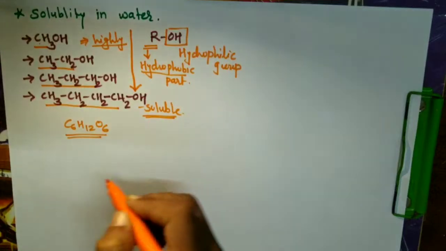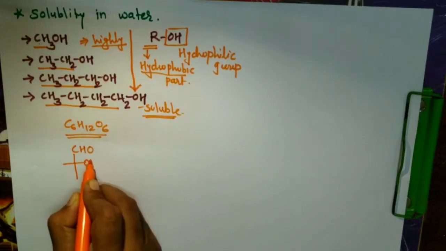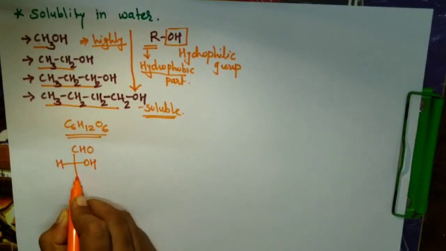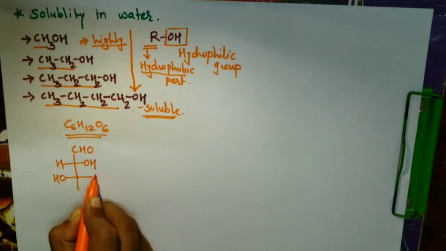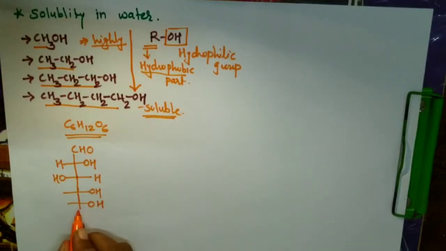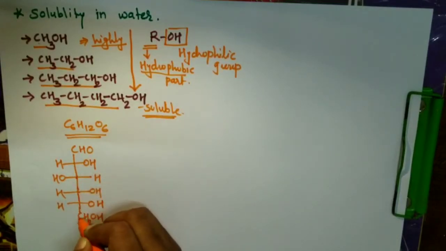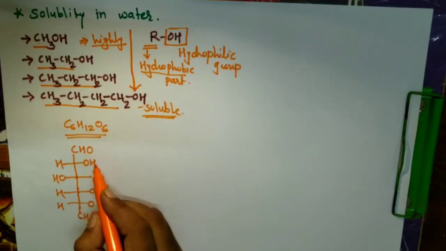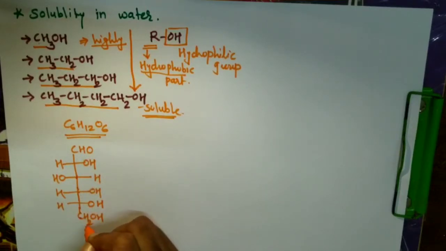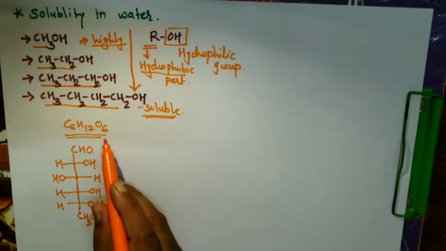If we write the structure of glucose, it has this aldehyde functional group, and if I write the Fischer structure of glucose, look at the structure. It contains 6 carbons, 12 hydrogens, and 6 oxygens.